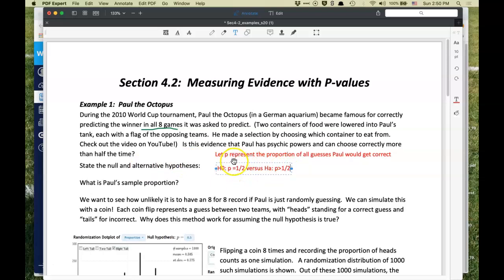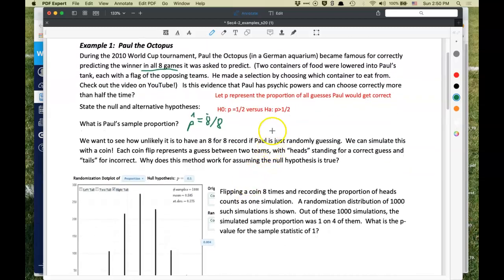All right, so that's our setup, a statement about our parameter, and we want to test that using a randomization test. What is Paul's sample proportion? We'll write that as p-hat, and he got 8 out of 8 correct. Now we want to see how unlikely it is to have an 8 for 8 record if Paul is just randomly guessing. We can simulate this with a coin, where each coin flip represents a guess between 2 teams, with heads standing for a correct guess and tails for incorrect.